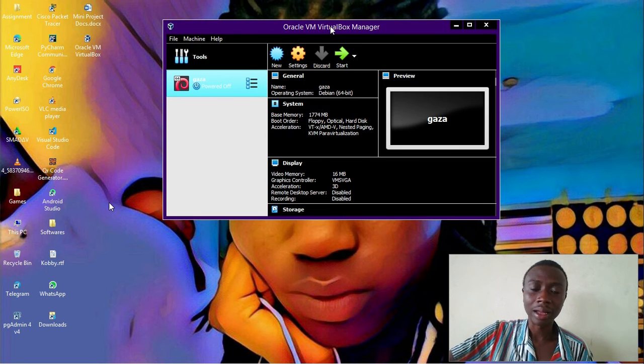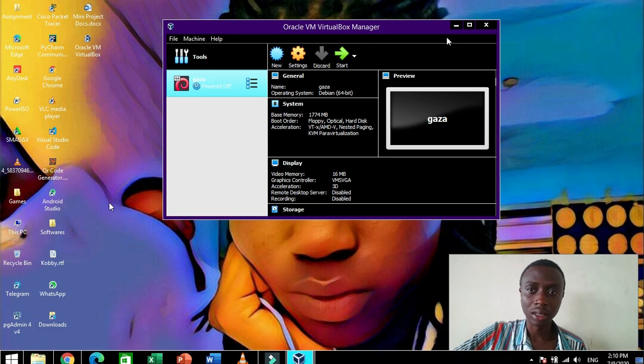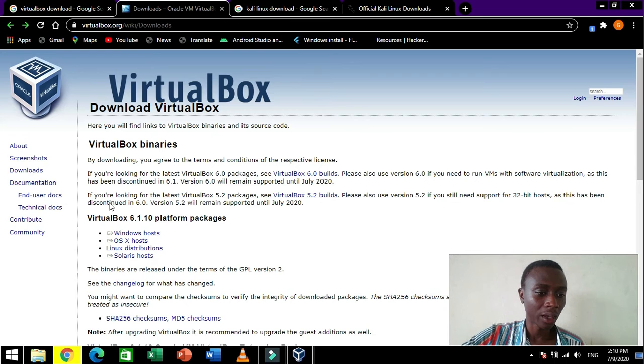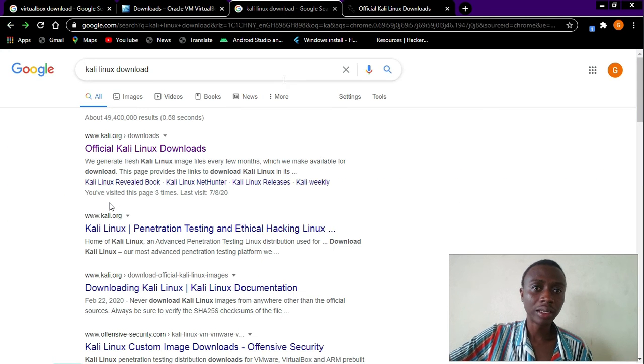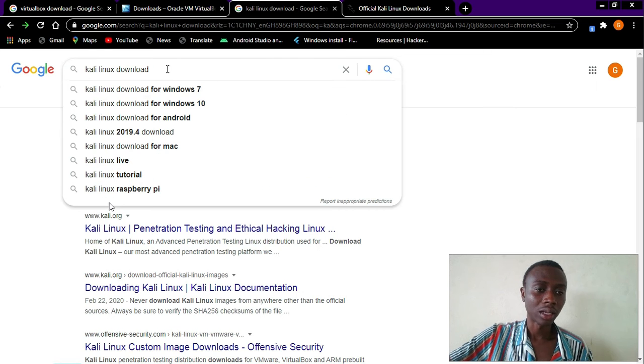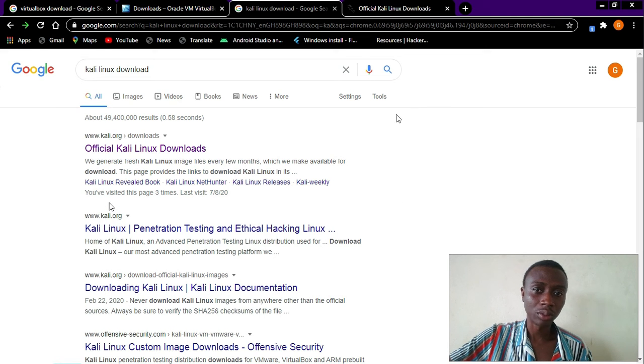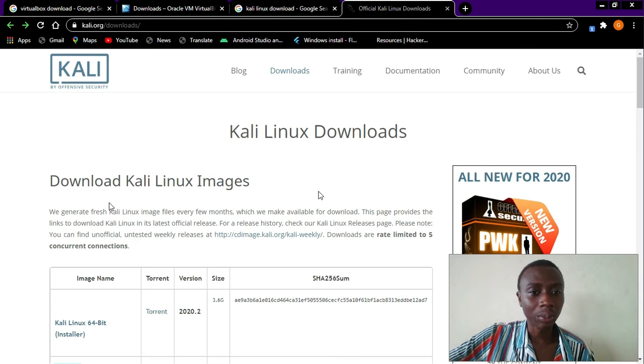And before that machine will work, it needs an operating system. So first we have to go and download our operating system, or you take it from a friend. Ghanaians don't like purchasing other stuff, but that particular Kali Linux operating system that we are going to install is free of charge. You just have to download it and install on your machine. So it's very simple. Let me first minimize my VirtualBox, and you head to Google again and type Kali Linux download. Yeah, you can see that everything is moving on so fast for me. And with just a click, it will lead us to the official page of Kali operating system.